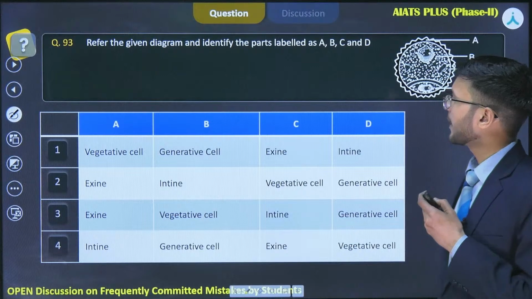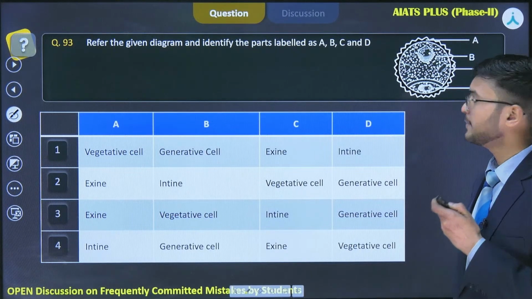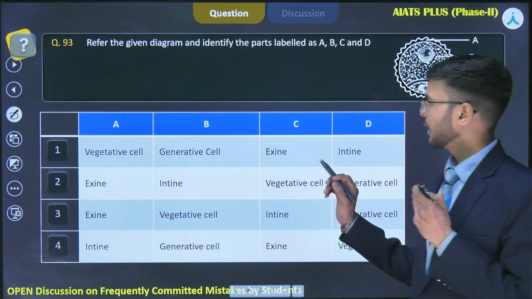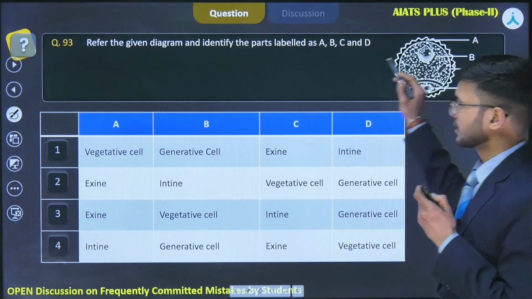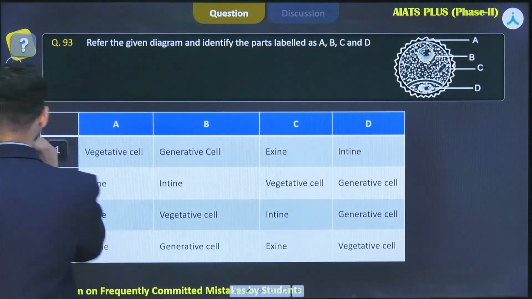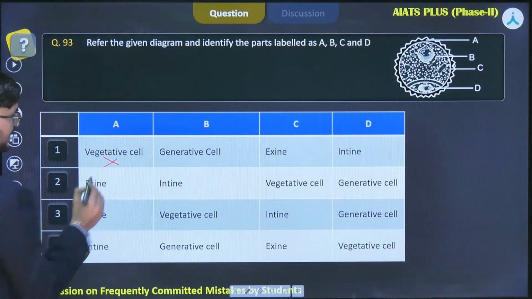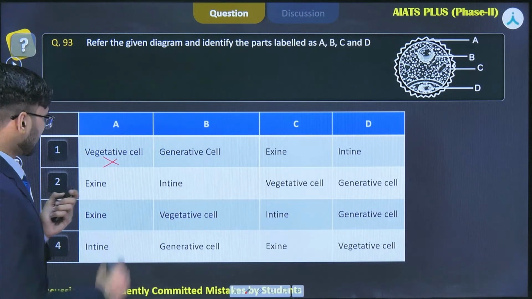Refer to the given diagram and identify the parts labeled as A, B, C and D. Yes. So, A is exine, right. So, the first option is incorrect here. First option is exine, okay.